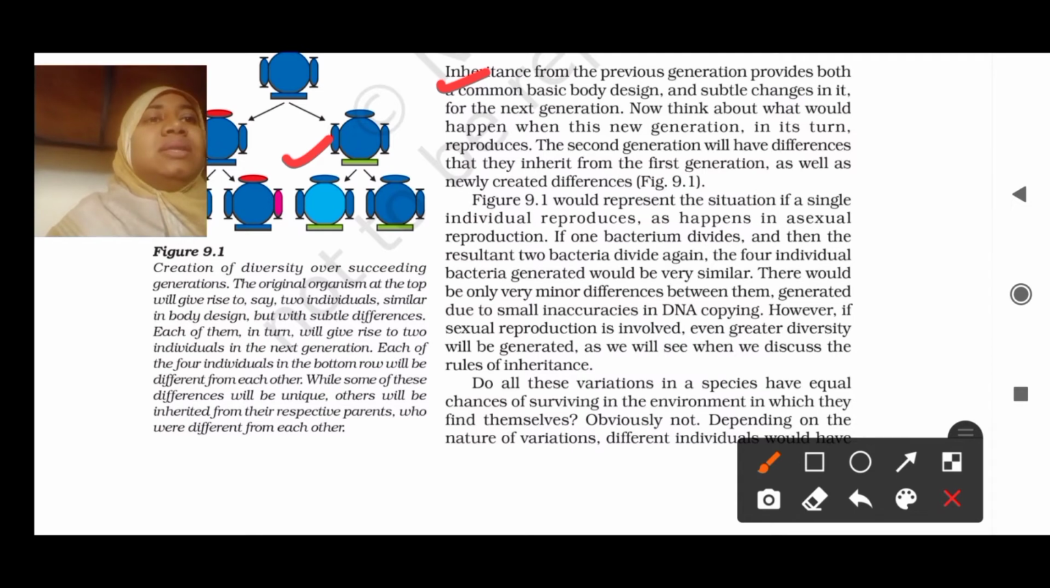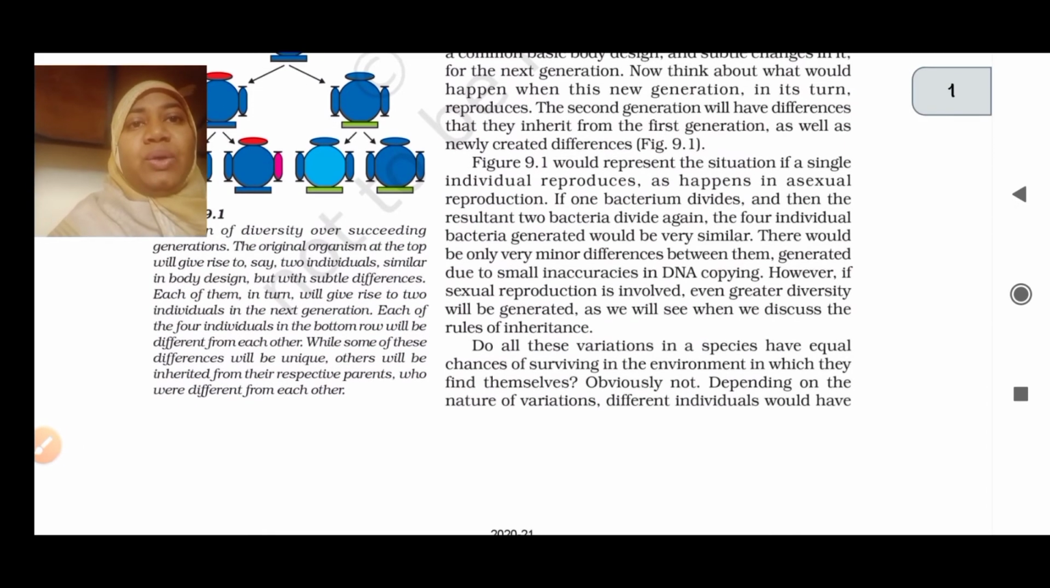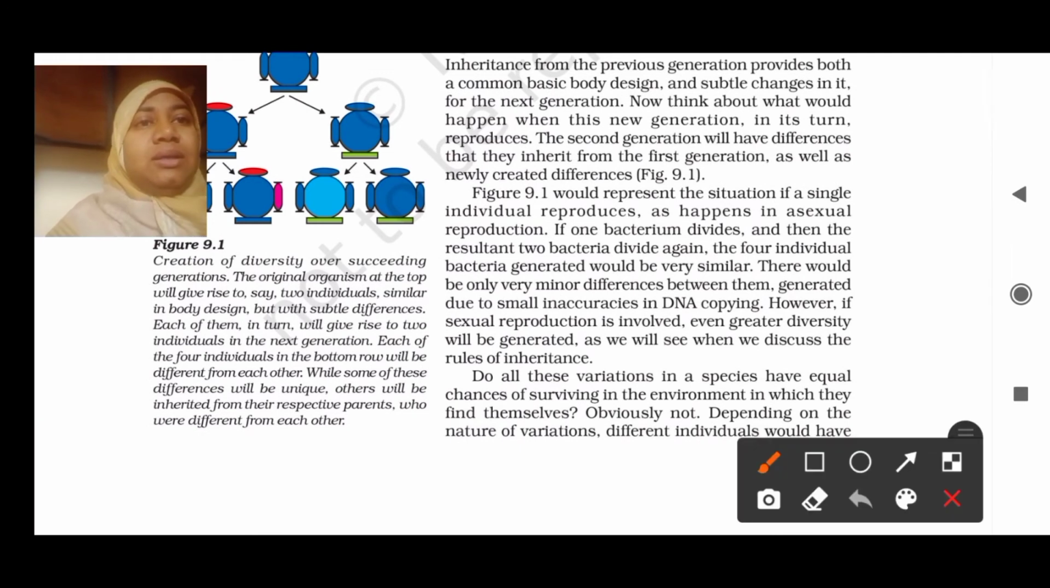Now think about what would happen when this generation in turn reproduces. So obviously मैंने कहा था अगर आपके पेरेंट्स में एक ऑलरेडी चेंजेस है, अगर वो रिप्रोड्यूस करेंगे तो वो एक की जगह 2 हो जाएंगे. So that is what they are asking in this particular point. Okay, figure 9.1. Obviously we have seen this figure 9.1, here, let me read it out.